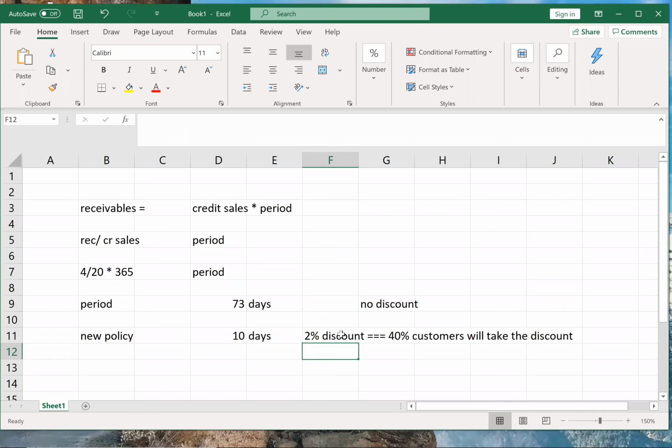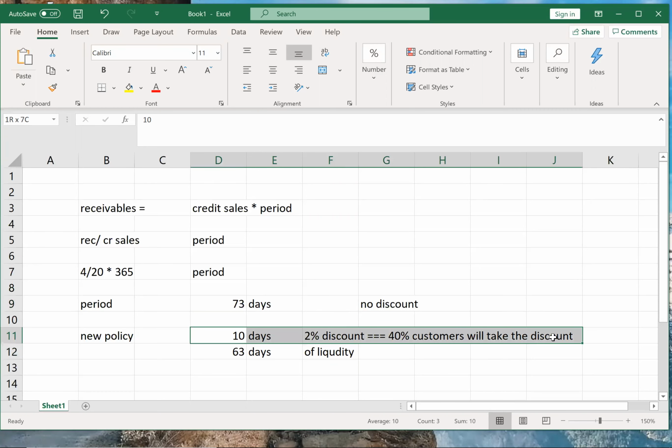Correct. But then what will happen? It means my company will save 63 days of liquidity. Because I was supposed to receive the money after 73 days, but now I am receiving the money within only 10 days, so I am saving up 63 days.